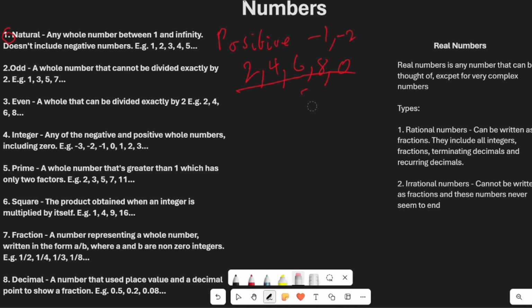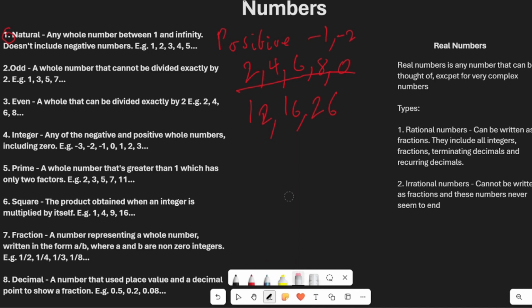Even numbers are whole numbers that can be divided exactly by 2. In this case, it can be 2, 4, 6, 8, and 0. This can be 12, 16, 26. All of these are even numbers as they can be divided exactly by 2.